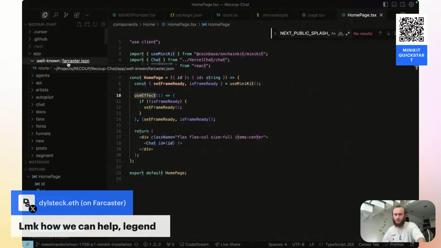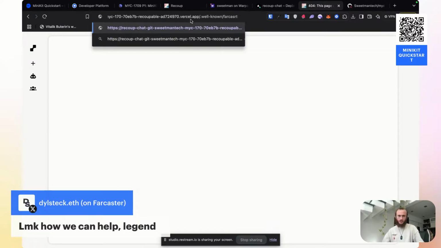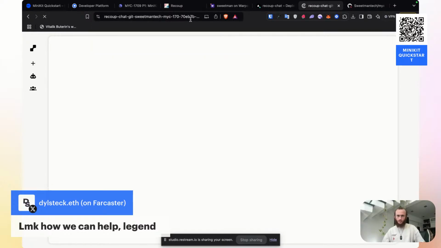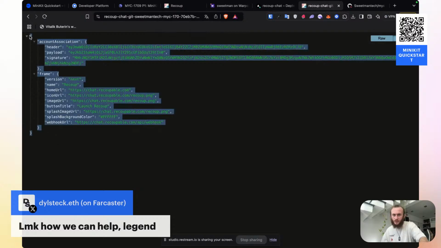Dot well-known slash farcaster.json. So it should be dot well-known slash farcaster.json. Okay, so here is all of the info. It looks correct to me.